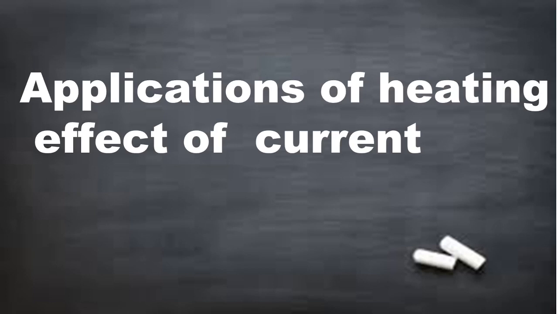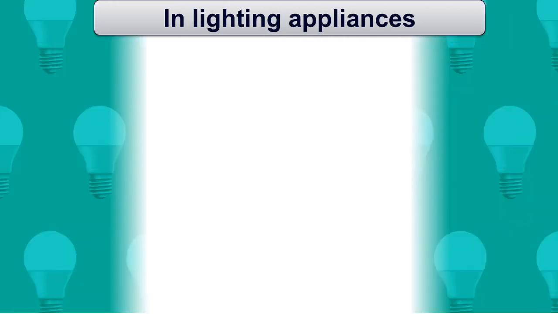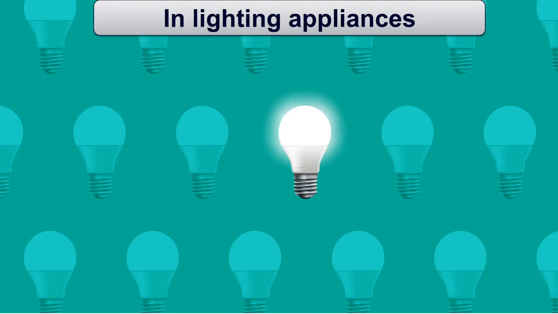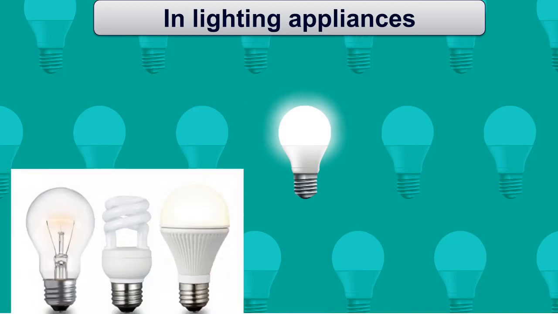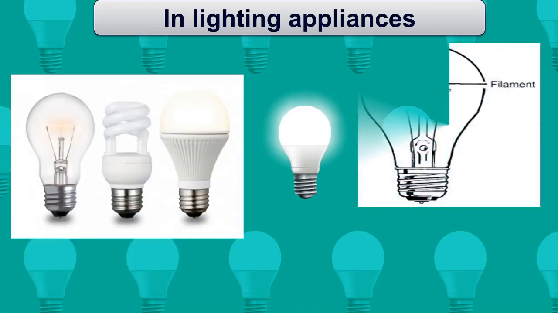Now there are a lot of applications of the heating effect of electrical current. Let's take some examples. First of all, we will discuss lighting applications. Electric bulb: the most common example of the heating effect of electricity is the filament type of bulb.